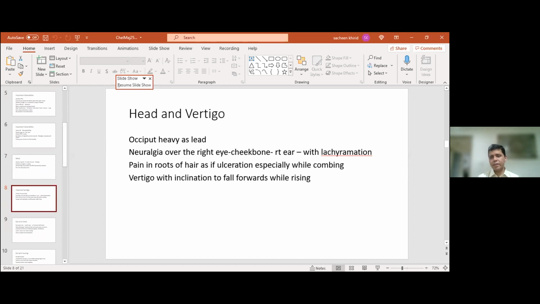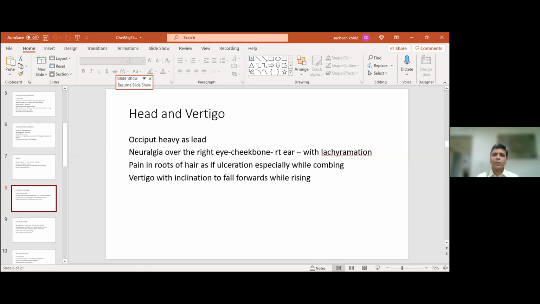Remember all the liver remedies, all the remedies that have action on the liver, center their focus on the occiput. I mean, you can take Chionanthus, you can take Gelsemium, you can take Bryonia, you can take Sanguinaria. They all have an affection for the occiput. So there's a definite correlation between liver remedies and the occiput. Okay. The occiput characteristically is described as heavy as lead. There is a lot of neuralgia. It's a very important neuralgia remedy. Right cheek, obviously, and the right ear with lacrimation. Okay, so this is an important concomitant to put in.